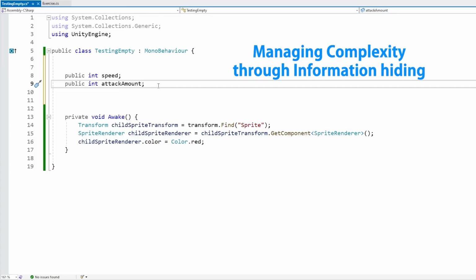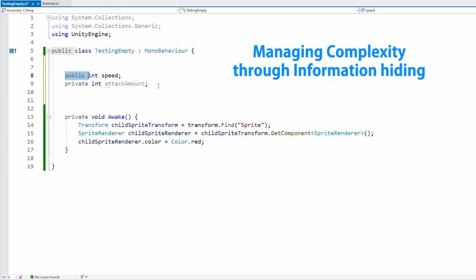But that means that every single class in your entire codebase, which could be 1,000 classes long, every single one of those could potentially access and modify that field. So as you write your code, you have to constantly keep in mind that scenario, so that's a lot of wasted brain power. So like I said, the simple but extremely important guideline to follow is to only expose as much as you need to and no more. So do not default to making everything public all the time. Instead, default everything to private and only use public when absolutely necessary.